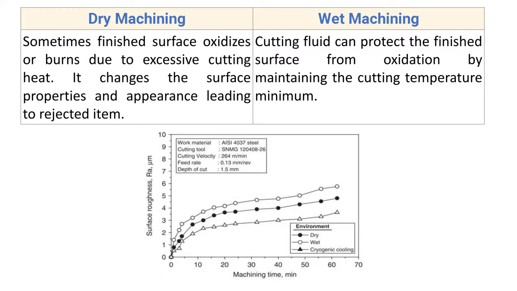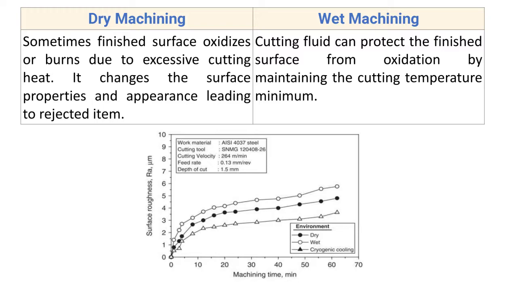Then the next point: in dry machining, sometimes the finished surface oxidizes or burns due to excessive cutting heat. It changes the surface properties and appearance, leading to a rejected item. In case of dry machining, we are not using the cutting oil, so there will be high temperature at the surface of the workpiece also, and there are many chances of oxidization, because the surface of the workpiece comes in contact with the environment.